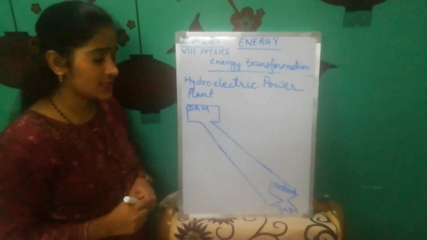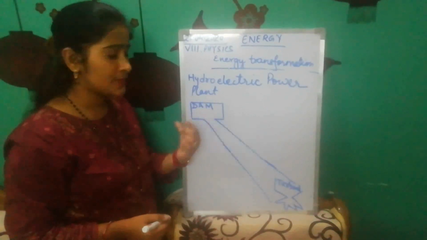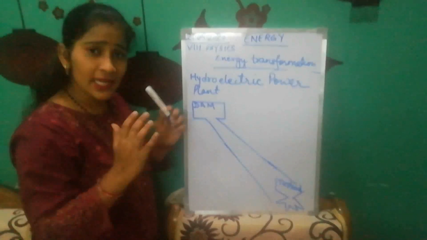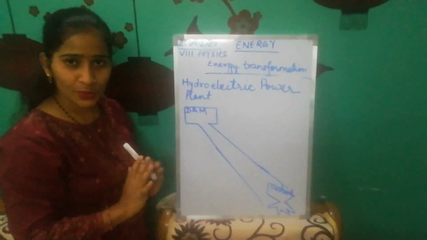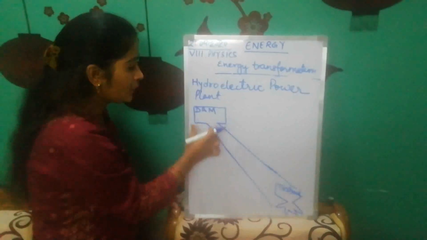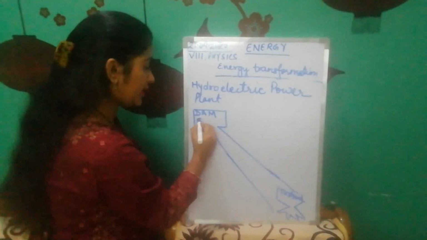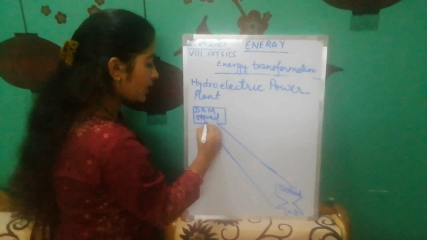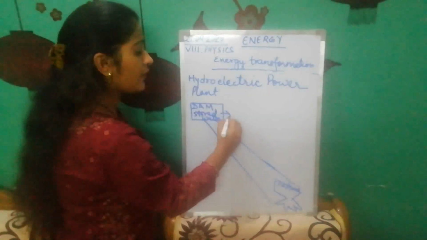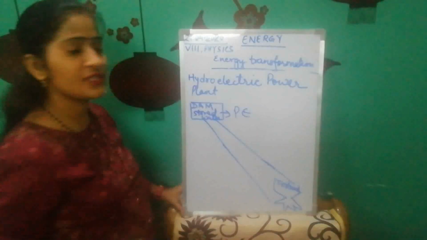How are we doing that? See, all of you have heard, or some of you have seen, dams. What happens in dams? In dams, water is stored at a height. A dam is always constructed at a height only. That means the stored water has what kind of energy? Since it is at a height, the stored water has potential energy stored in it.